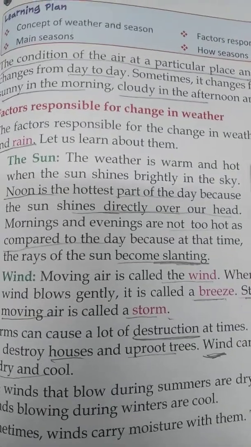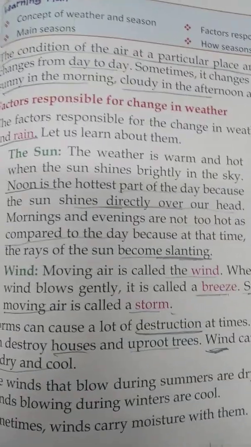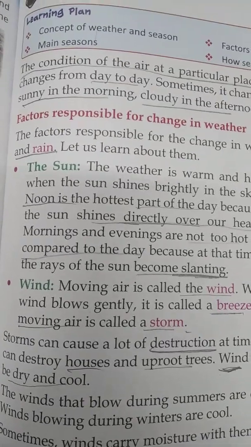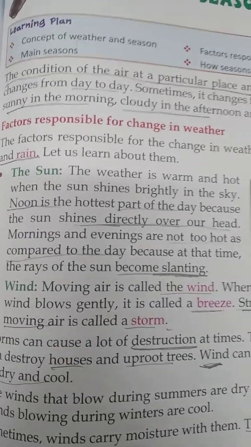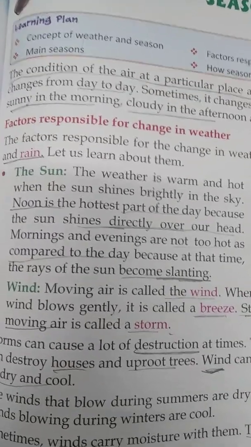In a storm the wind blows very strongly. A storm can cause a lot of destruction at times. It can destroy houses and uproot trees.